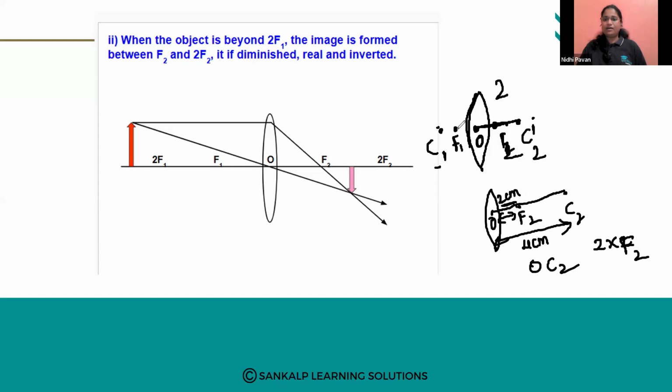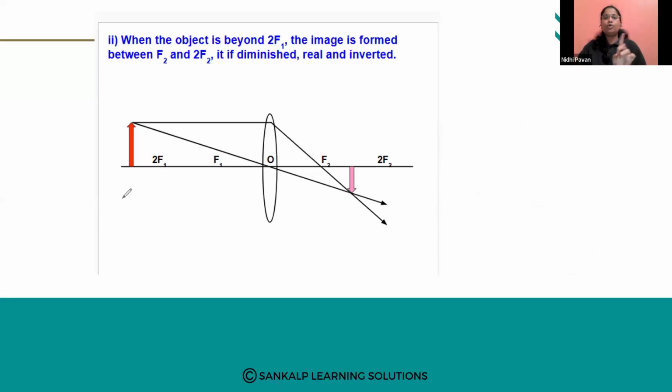Same here, F1. OF1, let us consider 3 centimeter. So when we measure OC1, it will be 6 centimeter. That is double the F1. So that is why instead of writing C1 and C2, we will write 2F1, 2F2. Understood? Because it will be the same value.